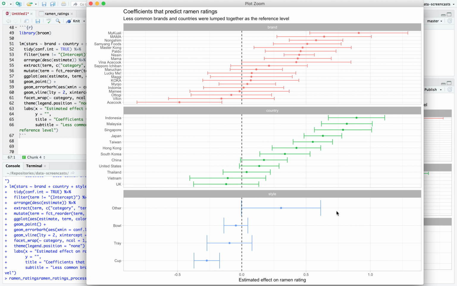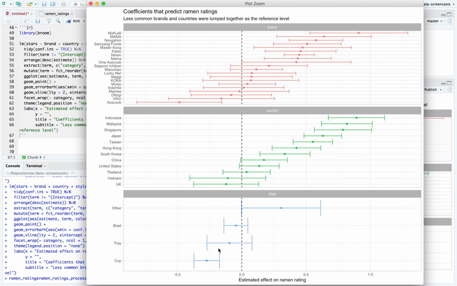Like I said, if you watch this each week, last week I did a wine analysis where we had a very similar coefficient plot. That's one of the reasons I'm rushing through this a little bit, because we've seen this before. Generally, it shows Indonesia, Malaysia, Singapore have the best ramen, followed by Japan, Taiwan, UK, Vietnam, Thailand, kind of not really distinguishable from the other category, which is most other countries in the world. US, just barely at the edge of statistics, maybe not. Given how many hypotheses we're testing, not particularly significant. I wouldn't call it that.